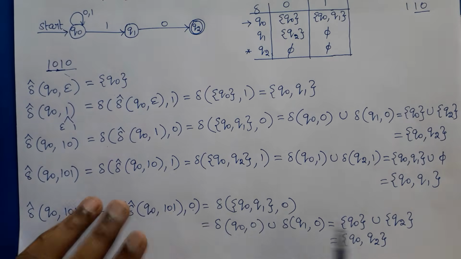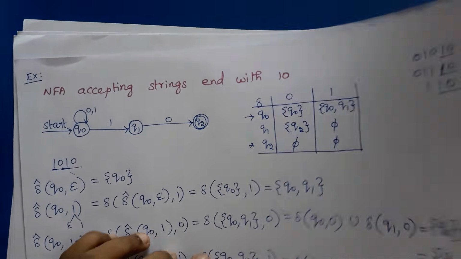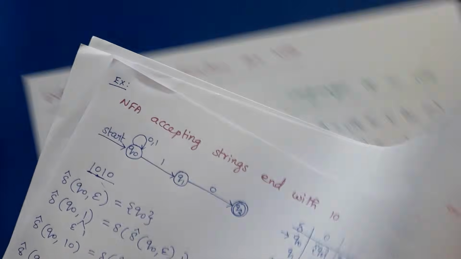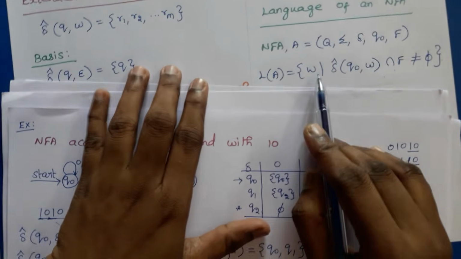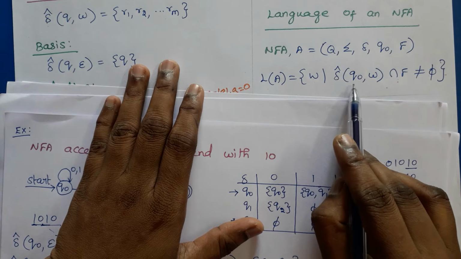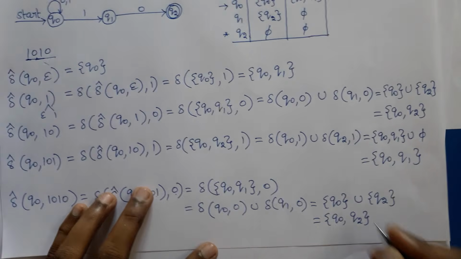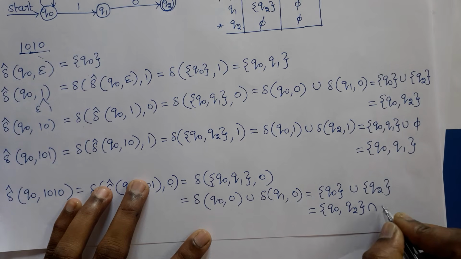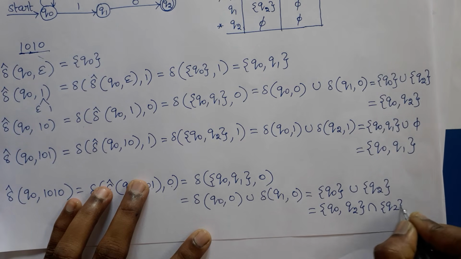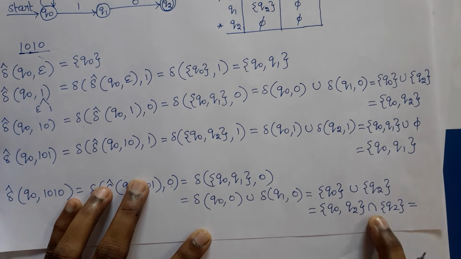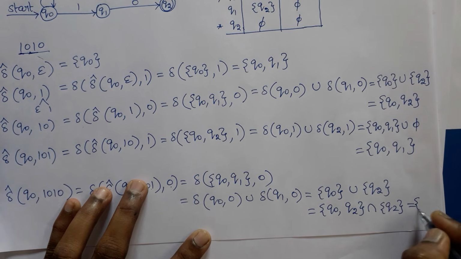Then how can we find whether the string is accepted or not? We have to follow the condition for this language. We have to find delta cap of Q0 comma W, then perform the intersection operation with F. Here the final state is Q2. So Q0 Q2 intersection Q2 is Q2, right?